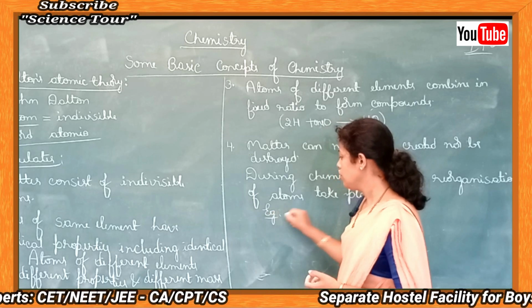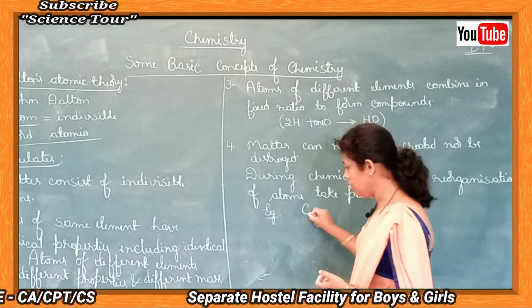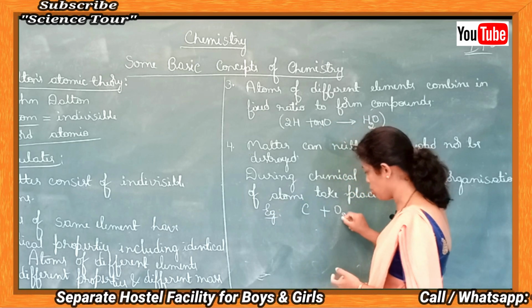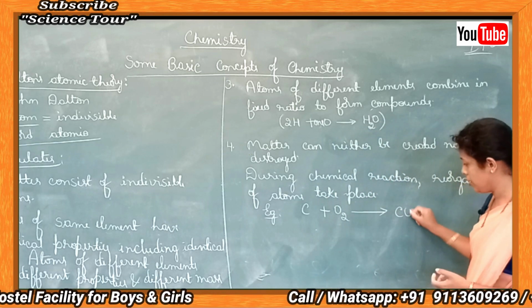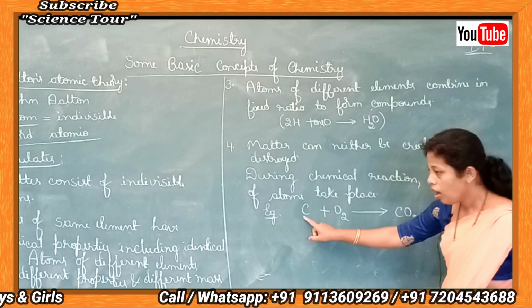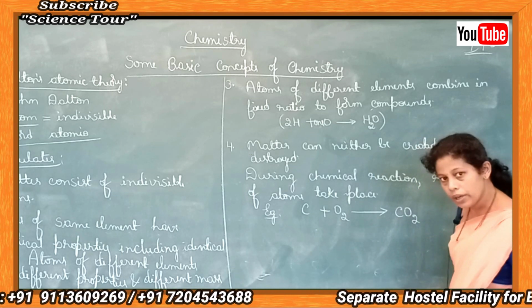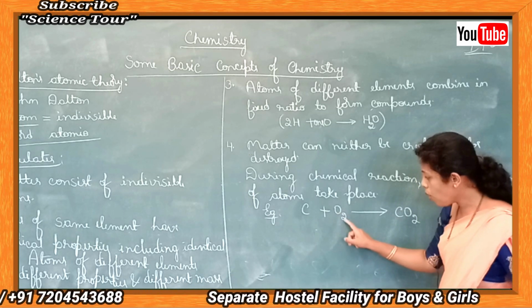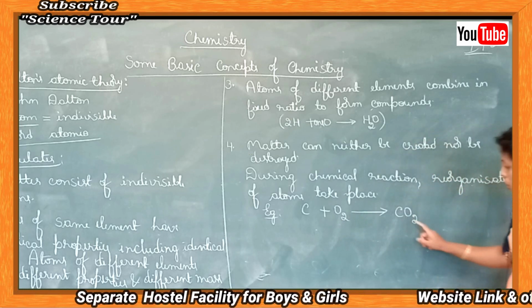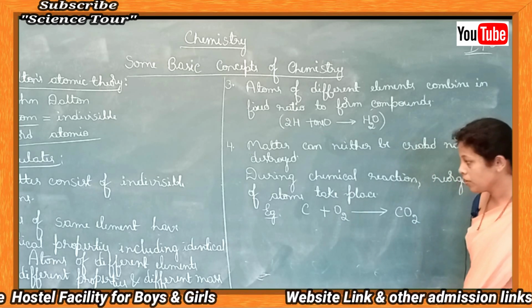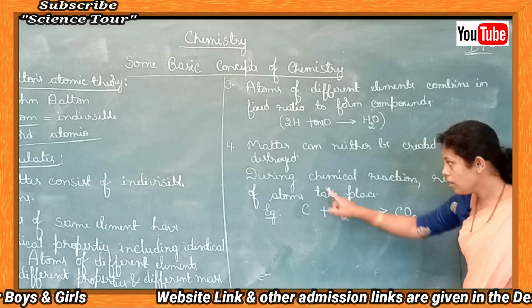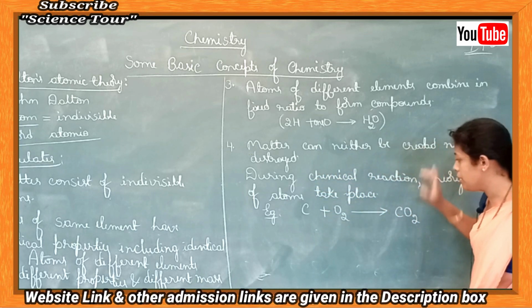Say for example, carbon plus oxygen, O2, gives carbon dioxide. Look here. How many carbon atoms are there on the left side? One carbon. On the right also one carbon. You have two oxygen on the left, and two oxygen on the right side also. It means matter can neither be created nor be destroyed.